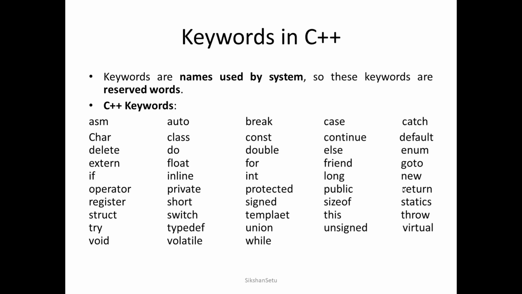Some examples of C++ keywords, very famous ones which we routinely use, are int, float, double, public, private, protected, for, if, delete. All these are keywords. Here I have mentioned a list of 48 different keywords. Along with this, there are some other keywords defined by the ANSI standard.